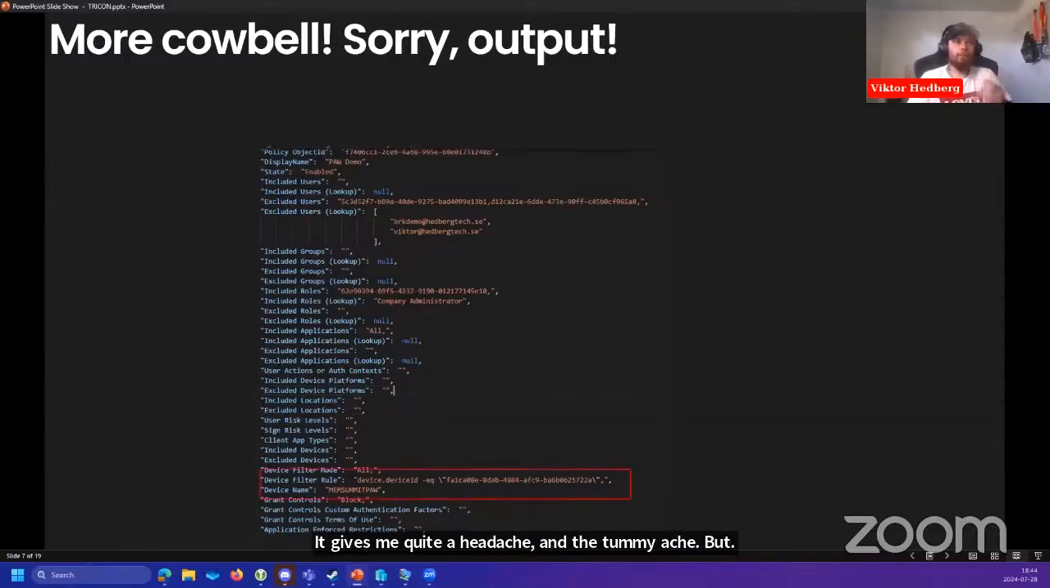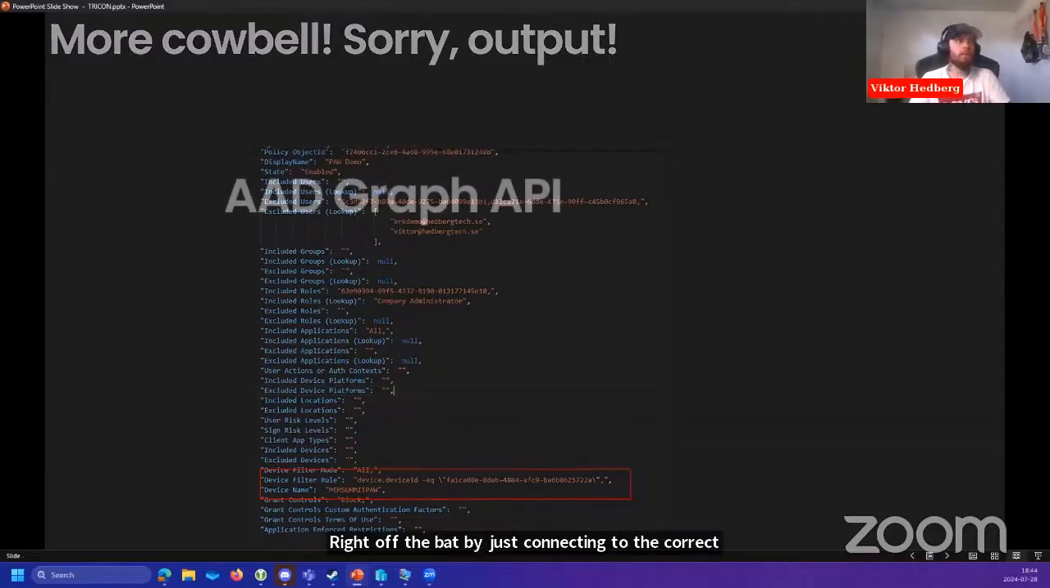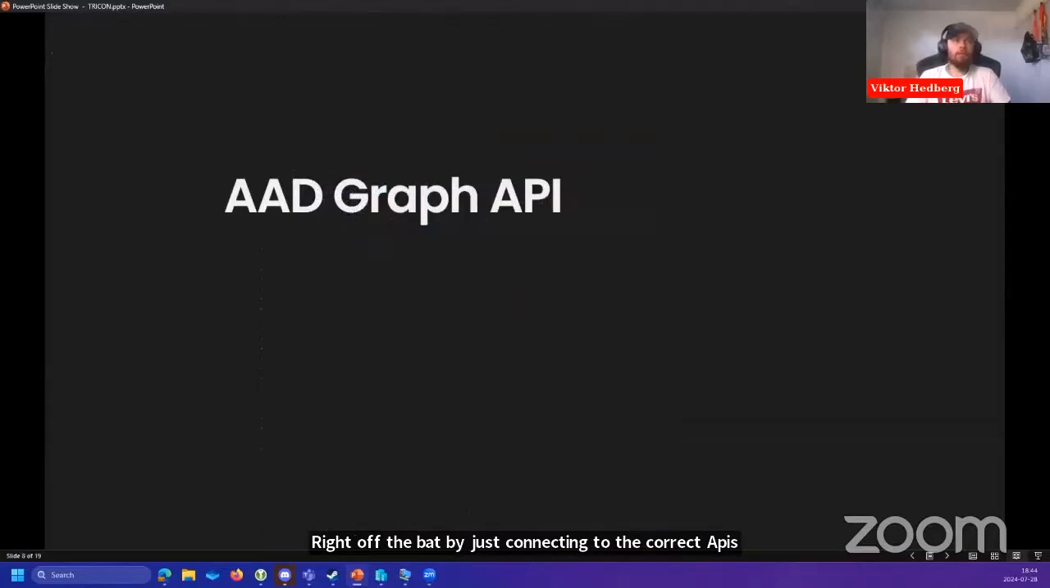So as you can see down here in the highlighted field, we have the device ID and the device name. So if you're an admin in this tenant or if you're a user in this tenant, you can get all this information right off the bat by just connecting to the correct APIs and constructing the correct query. So the culprit at hand, the AAD Graph API,